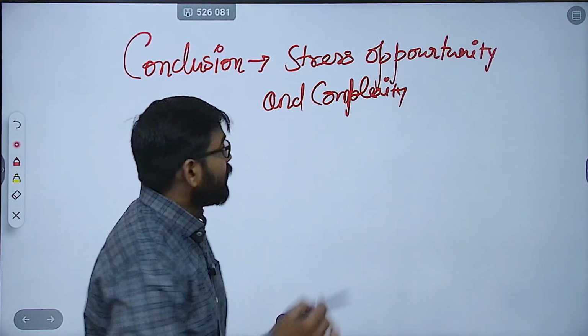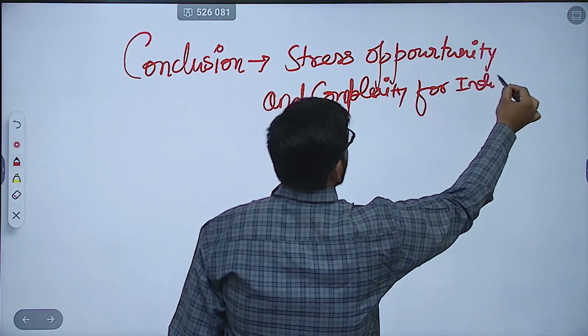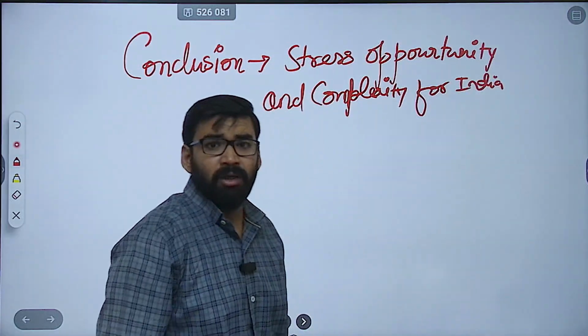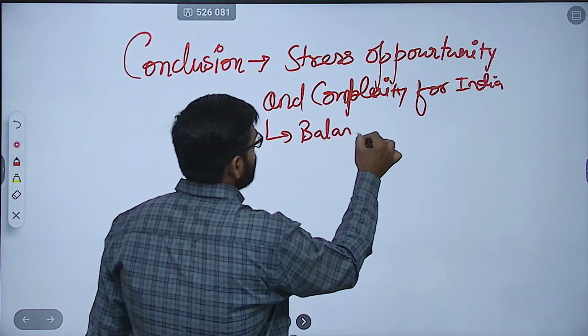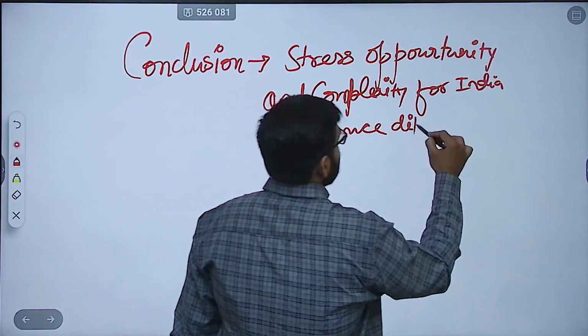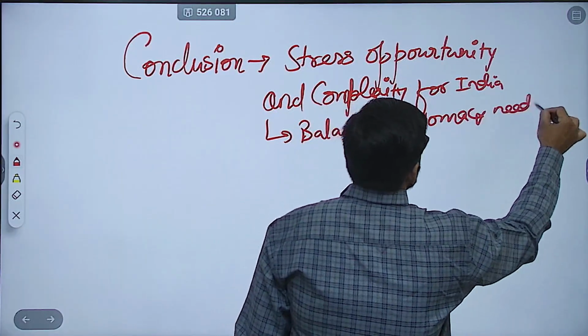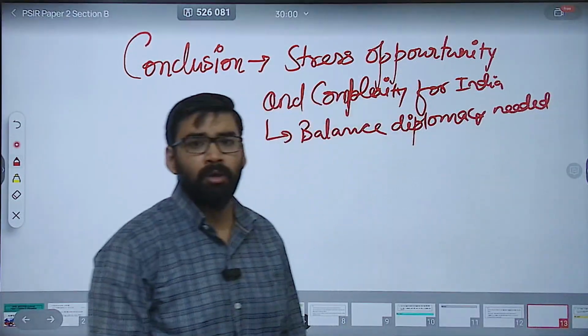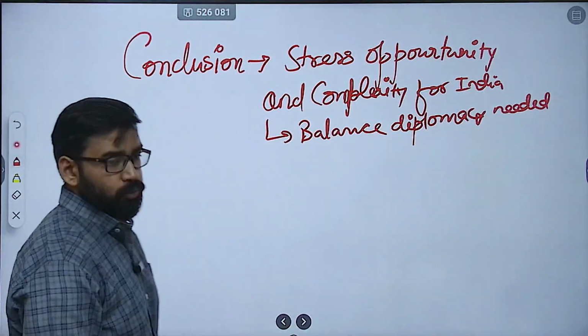Complexity किसके लिए? For India. For India. These things you can mention. Then here there is a need for balanced diplomacy. So balanced diplomacy needed. Okay. These are the things which you can mention in your conclusion.